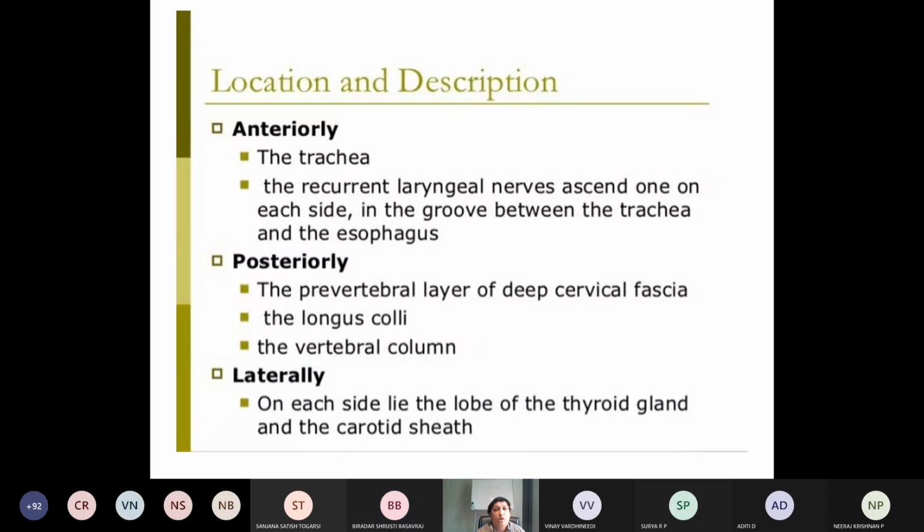Yes, sir. Okay. So anteriorly, you know already, trachea, some nerves and all. Posteriorly, vertebral column, deep cervical fascia. Laterally, important here on either side, lobe of the thyroid gland and carotid sheath.